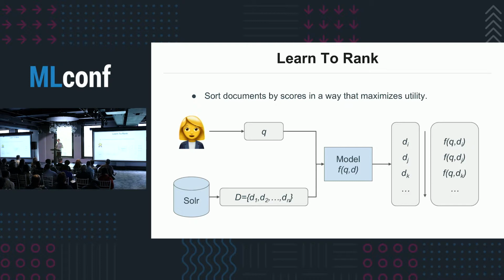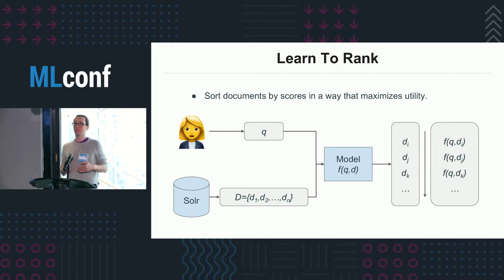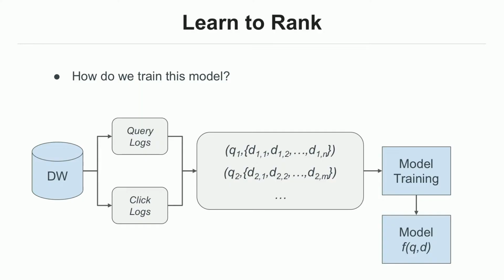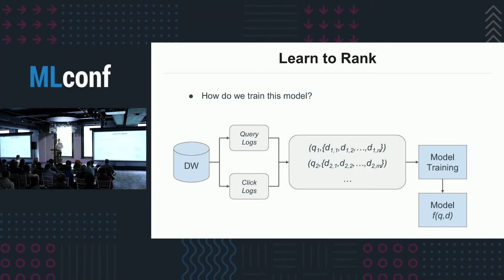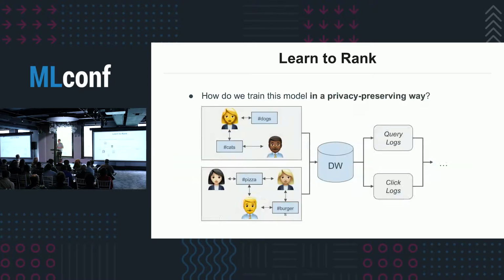So at the end of the day, what we're trying to do is make sure the document that the user is most likely to interact with appears at the top of the list. And the way we train this model is, since utility of documents is inferred from user activity, we join our click logs with the query logs, where we store all of the queries and search results. From there, we have a labeled data set of, for every query, what are the documents the user interacted with, and then we can feed that into our model training pipeline and learn a model.